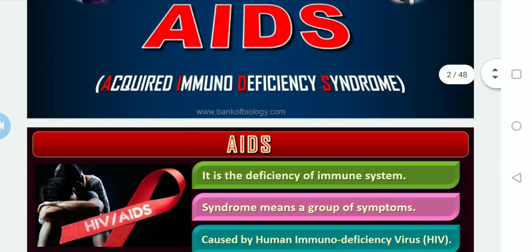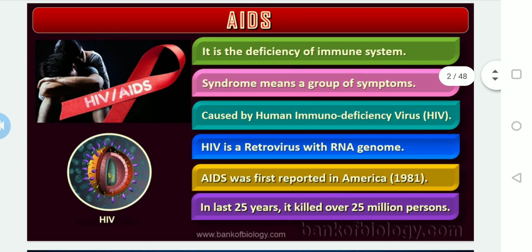Actually what is this? It is the deficiency of the immune system that is acquired during lifetime and is not a contagious disease. It is the deficiency of the immune system only.